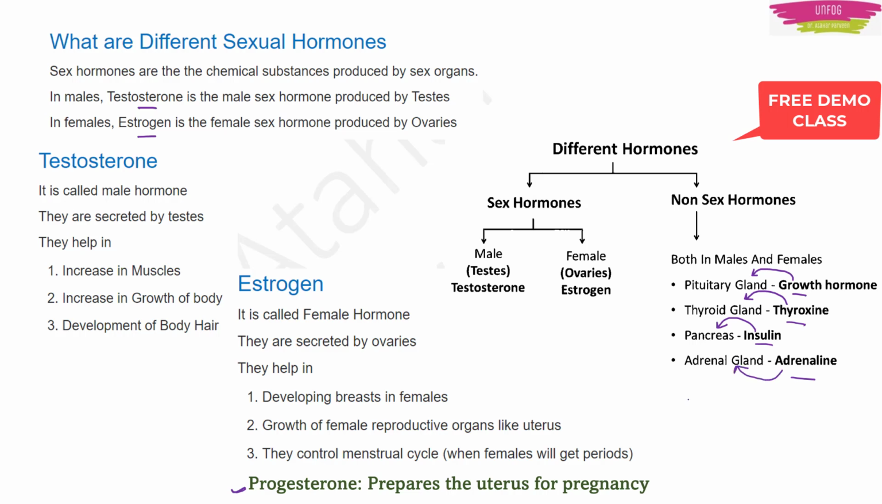Now all these are endocrine glands, but these are not related to sex hormones. Okay, these are other glands which are endocrine glands only, but they are related to both male and female bodies in terms of growth and other things. Now we have to discuss the pituitary gland, thyroid gland, pancreas and adrenal gland in detail. So that part we will be discussing in the next class.